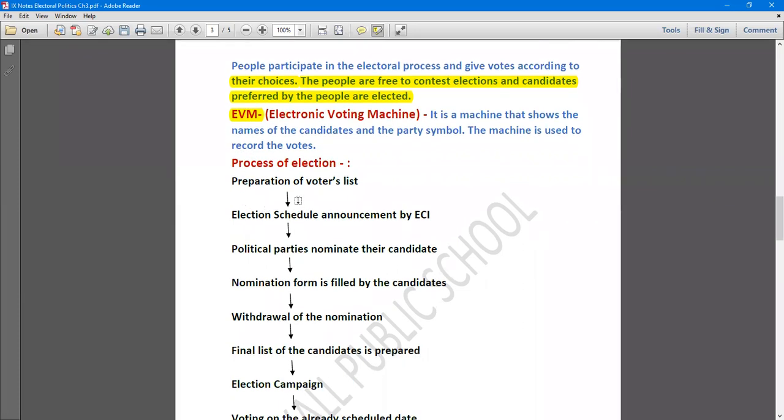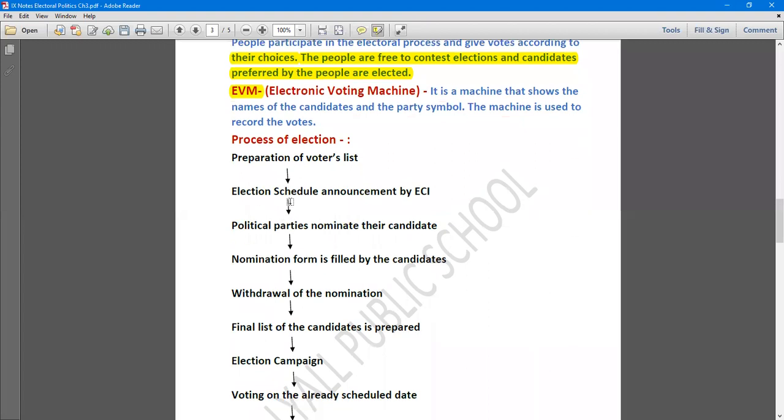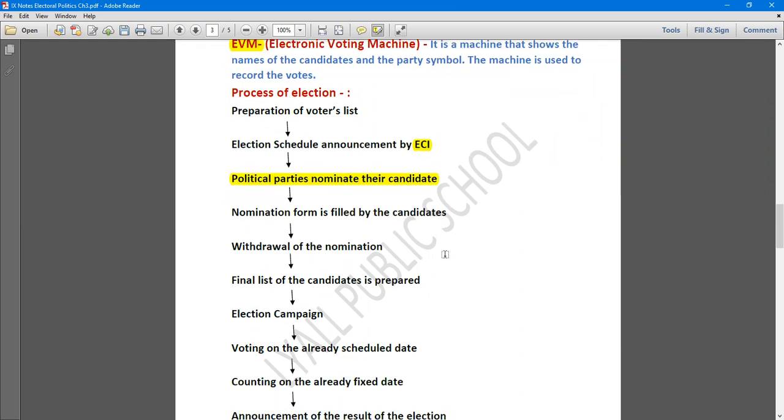Now, what is the process of election in India? First of all, the voters list is prepared by the Election Commission of India. The election schedule is announced by the ECI, the Election Commission of India. This is the next step. Then political parties nominate their candidates, deciding who will contest from which constituency. The candidates fill in the nomination papers and deposit a sum of money. Then comes withdrawal of nominations, and the final list of candidates is prepared.